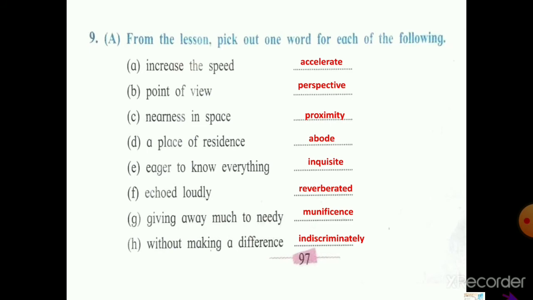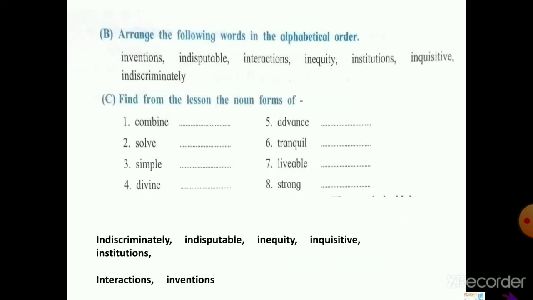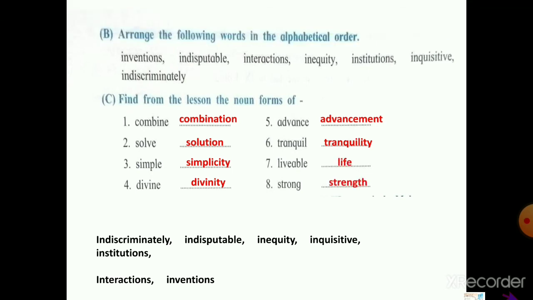Let's see the next question. Arrange the following words in alphabetical order. So the correct order is given here, that is indiscriminately, indisputable, iniquity, inquisitive, institution, interactions and inventions. Now find from the lesson the noun form of combine, that is combination, solve, the solution, simple, simplicity, divine, divinity, advanced, advancement, tranquil, tranquility, livable, life, and strong means strength. These all are the noun forms of the given words.